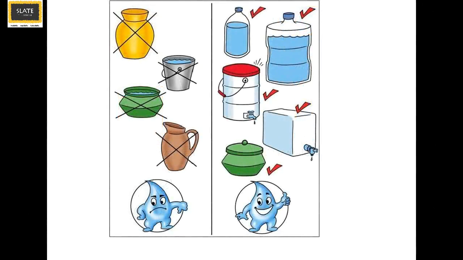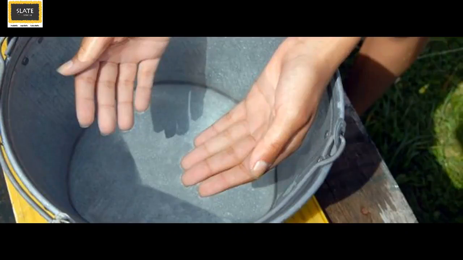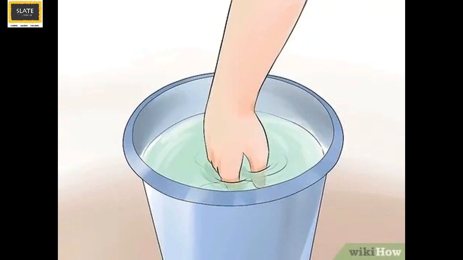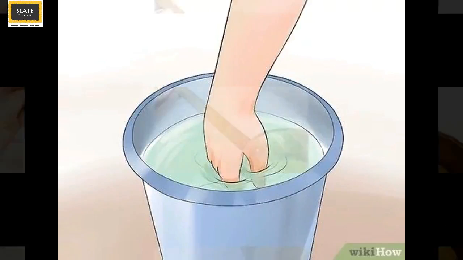If we keep the vessels containing water uncovered, then it can get contaminated again. Unhygienic handling of water by dipping our hands can also lead to contamination of water. We should not dip our hands in drinking water containers, as the dirt on our hands can enter the water.